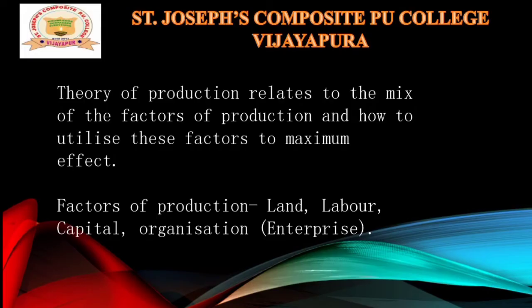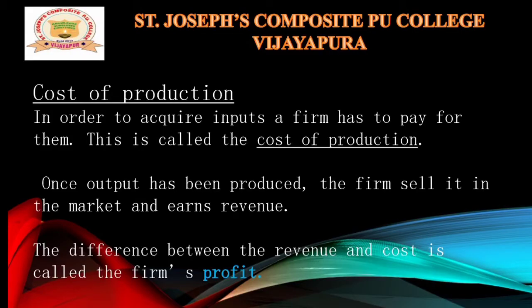Thus almost all firms require all the factors of production, and in order to obtain these factors of production, the firm should spend a sum of money. That is what we call the cost of production.